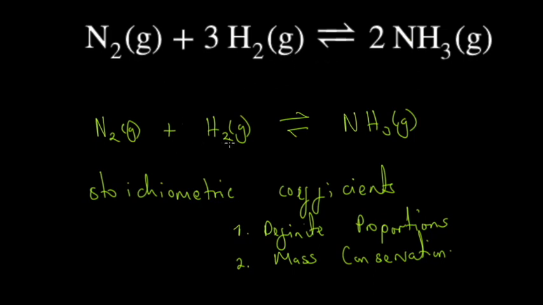It means that our reactants also have to be the same mass as our product, or products. In this sense, it's just one product. So you actually have to balance this to make sure that the number of hydrogen atoms on the left hand side is equal to the number of hydrogen atoms on the right hand side, and the number of nitrogen atoms on the left hand side is equal to the number on the right hand side. Here you have to do it in a bit of a non-routine way. The only way you can really get good at this is if you balance as many equations as you can, because they're non-routine. There's no one way to do it.